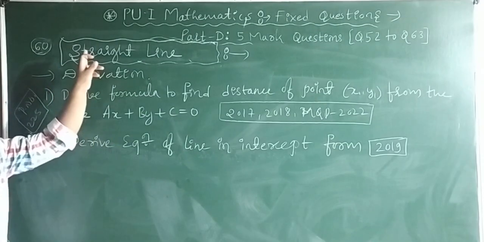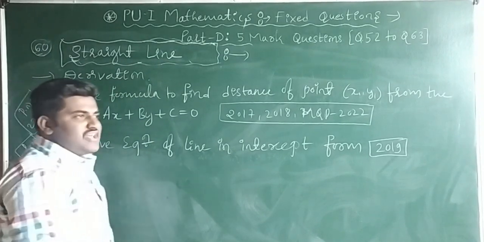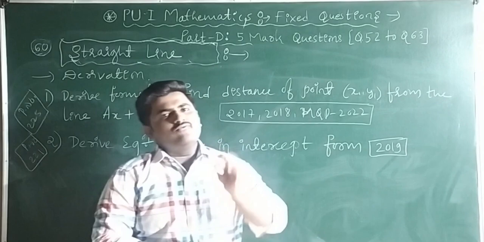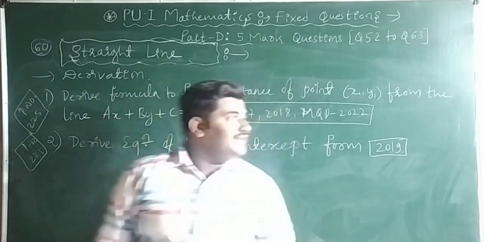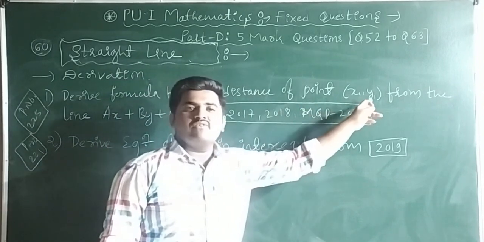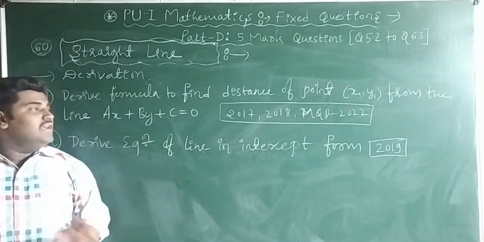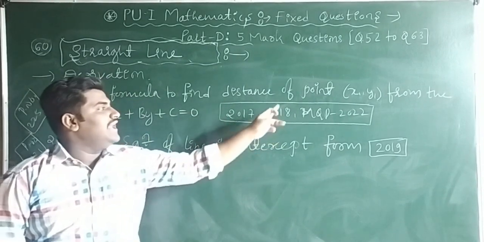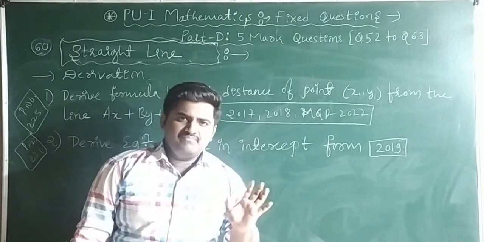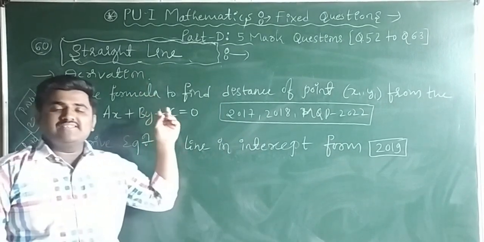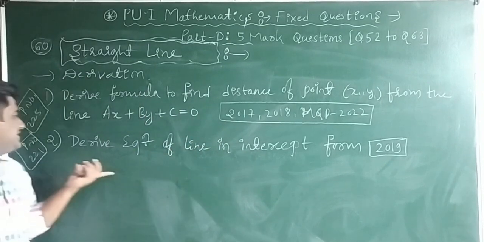Number 60 is from the straight line chapter. See guys, they will ask a derivation. From the straight line chapter, definitely you are going to get one derivation. That too, derive the formula to find the distance of the point (x1, y1) from the line ax + by + c = 0. This was asked in 2017, 2018 and the model question paper 2022. That means this question is very, very important. So many times they have asked the same question in the annual examination. If you want to do some more, you can do the second example.